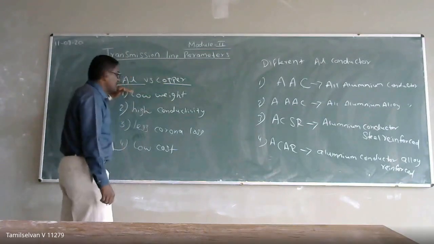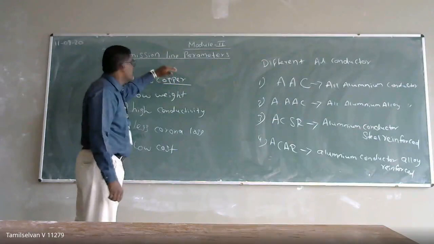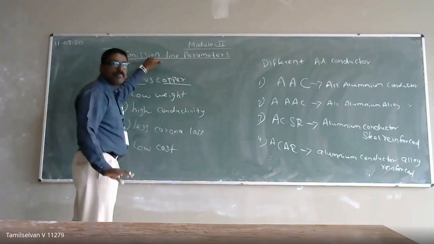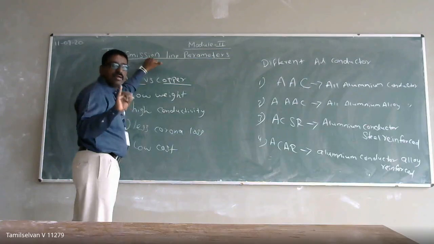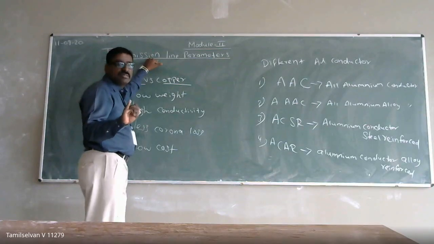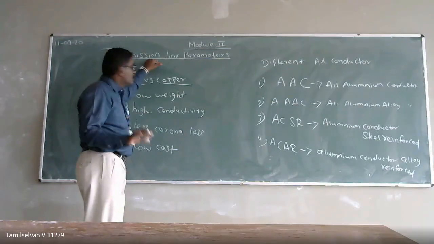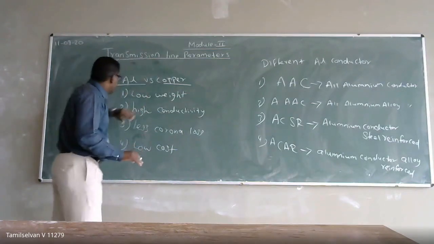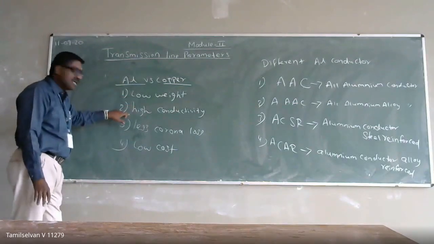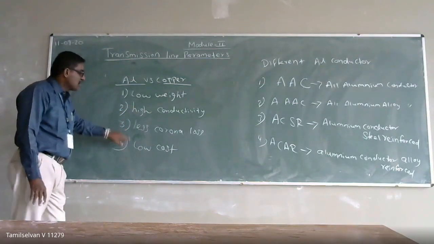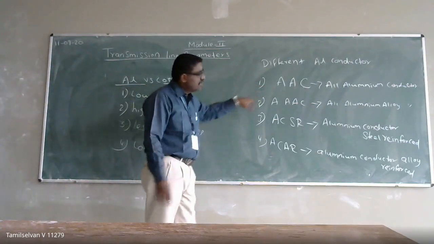For any conductor we use in the transmission line, it should have some properties. What are the properties? It should have low resistance, high tensile strength, low cost, and low coefficient of expansion. Aluminum has low weight, high conductivity, less corona loss, and low cost. So what are the different combinations of aluminum conductors we use in our transmission line?